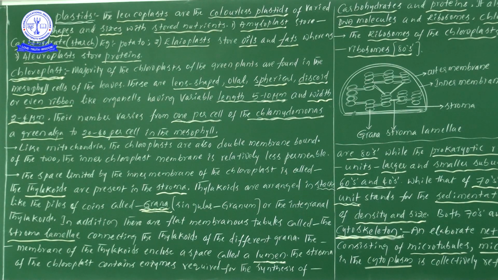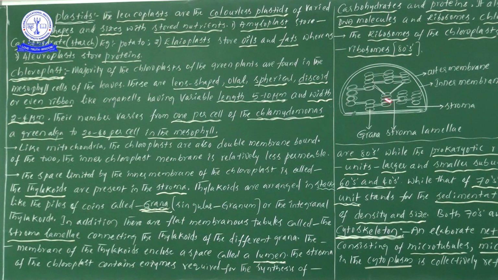Next, the space limited by the inner membrane of the chloroplast is known as the stroma. Here we need the diagram; that diagram is there, and I will definitely explain it for you. Now, just information only. The thylakoids are present in the stroma.